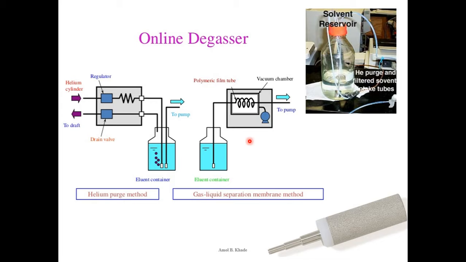Those dissolved gases will not be allowed to pass through this polymeric film tube, and the degassing can be done. Then you have a vacuum chamber here, and the degassed solvent can be allowed to move to the column, and this is called the inlet filter.